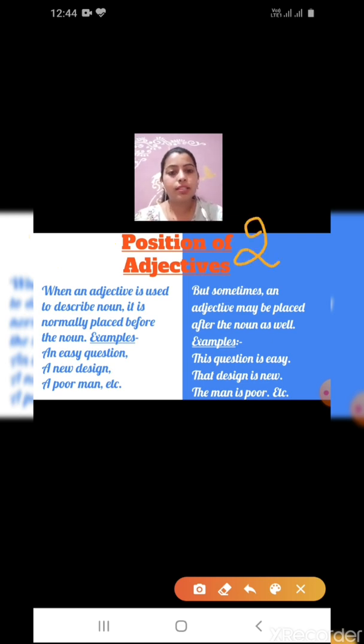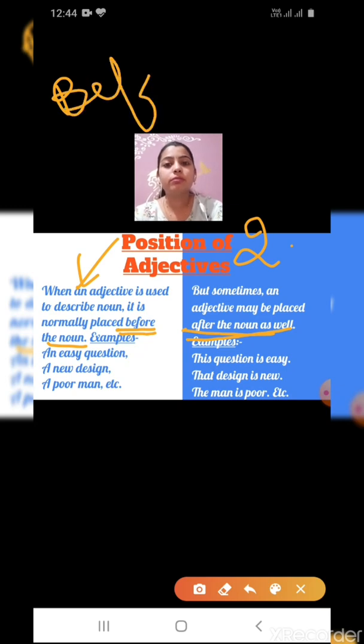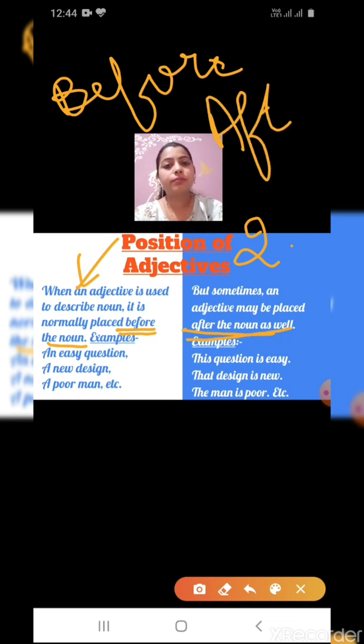Now the second one. But sometimes an adjective may be placed after the noun. Here it is before the noun. Here it is before the noun. Here it is after the noun. Sometimes it is before the noun and sometimes it is after. Yes, children.